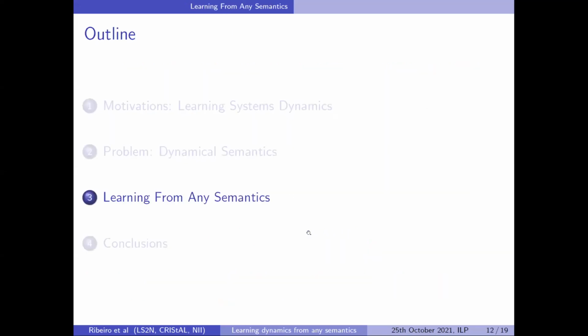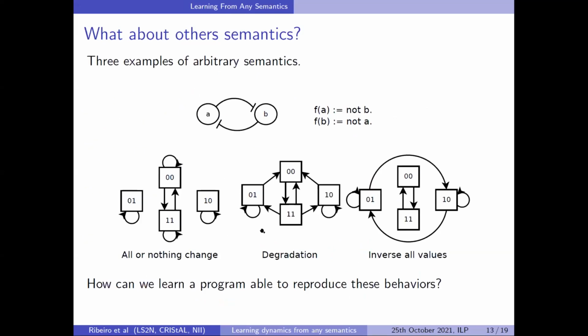That's the idea. But what about other semantics? What if it's not pseudo-idempotent, or what if we have no idea about the semantics? Here are three examples of arbitrary semantics. In this one, the semantics applies a rule, but it changes every variable at the same time, and sometimes it changes nothing for some reason.